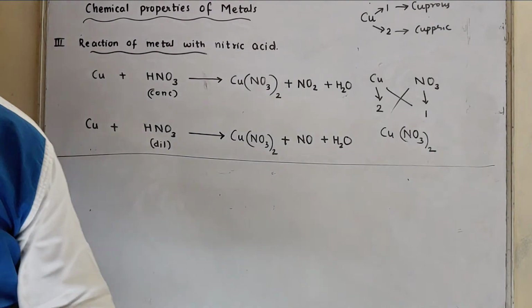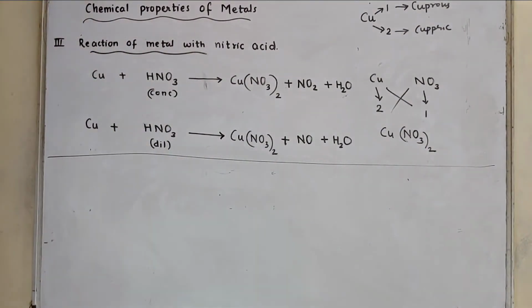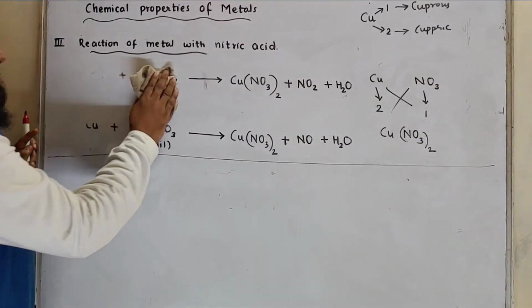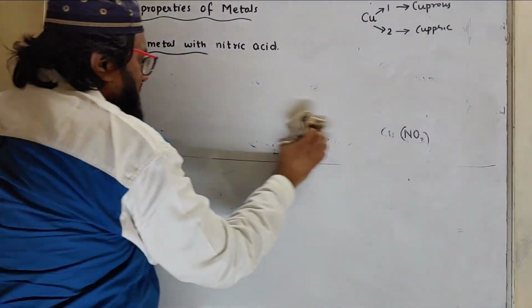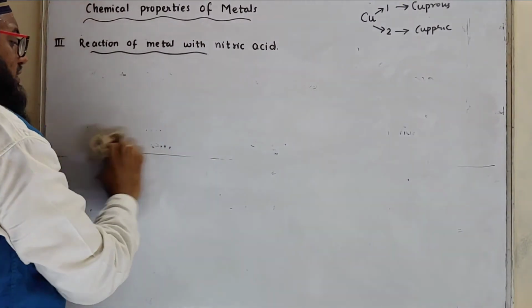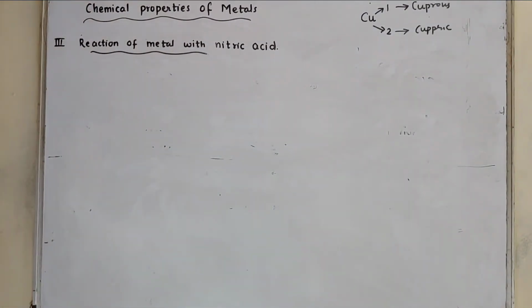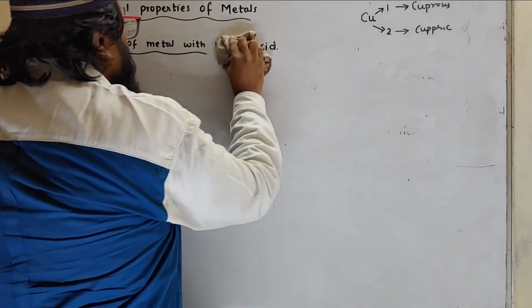Then next one is reaction of metal with salts of other metal. So mind well, when it is treated with concentrated, it is going to form copper nitrate and nitrogen dioxide, and for dilute it forms nitric oxide.